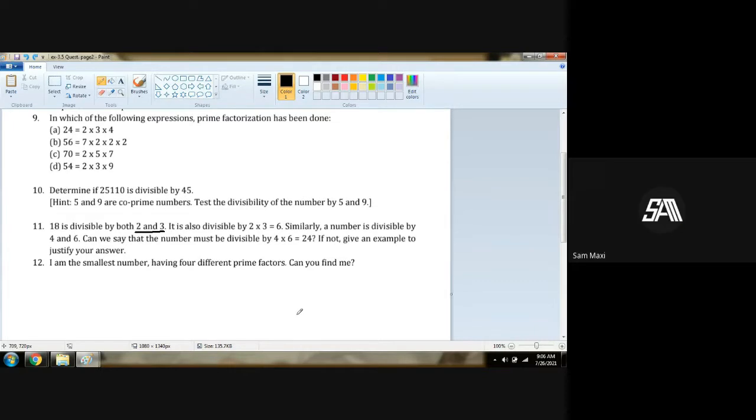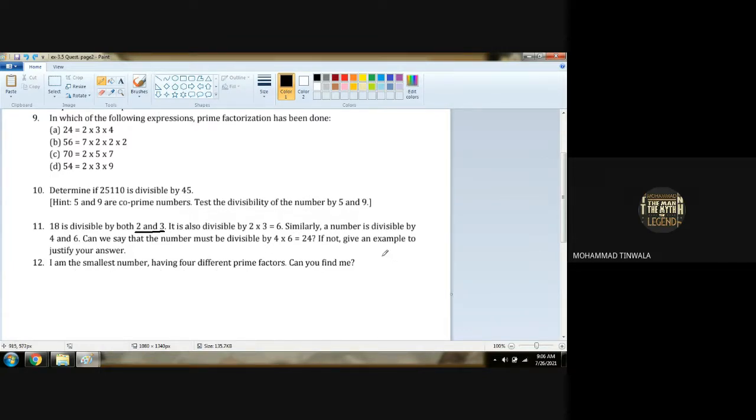Yes. Chalo, question number 12. Who will read? Sir, I. Yes, you. Question number 12. I am the smallest number having 4 different prime factors. Can you find me? I am the smallest number having 4 different prime factors.